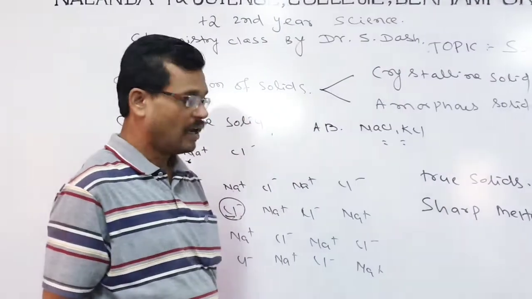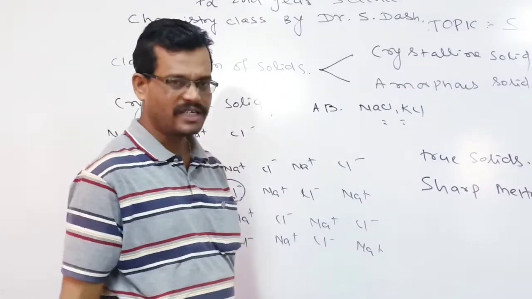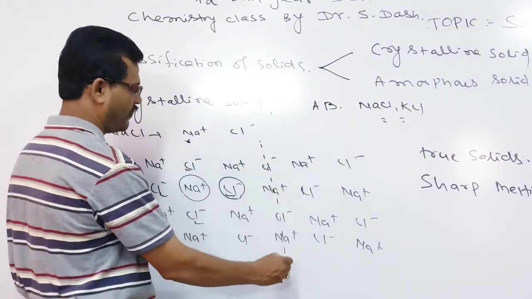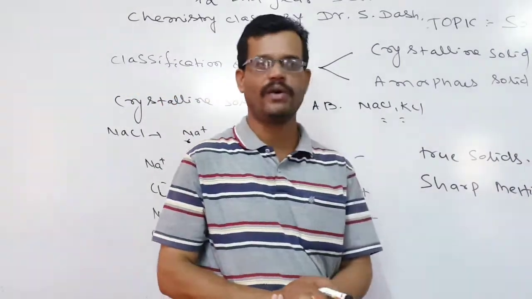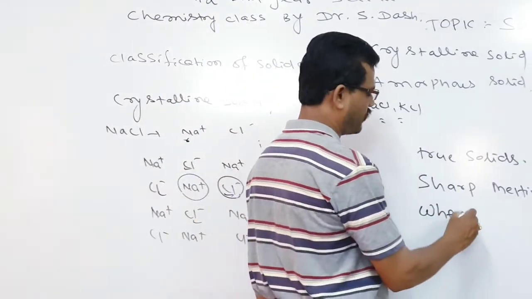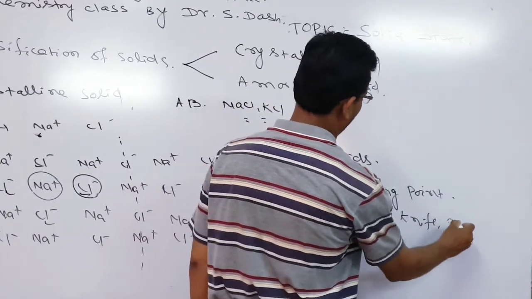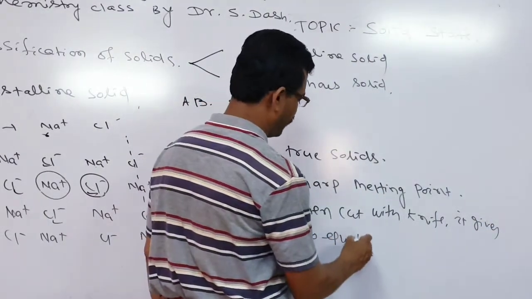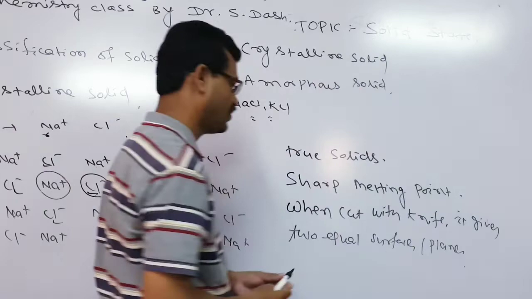Next, another important property of the crystalline solids is that when we cut a crystalline solid, let us say on this portion, you can see it will give two equal portions or two equal surfaces. So when cut with a knife, it gives two equal surfaces or planes in the case of crystalline solids.